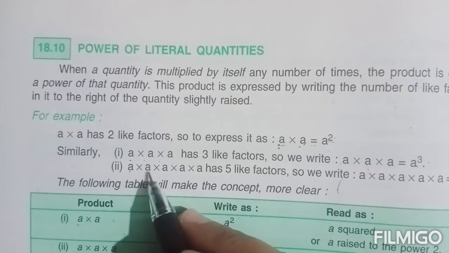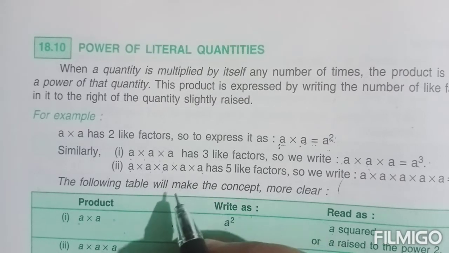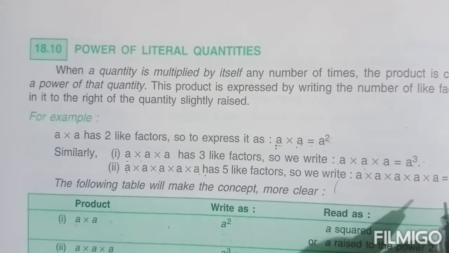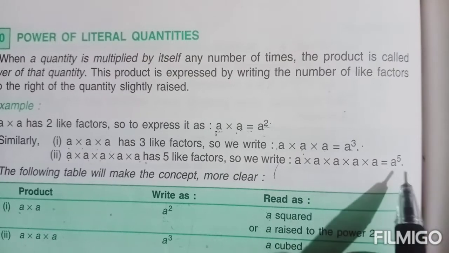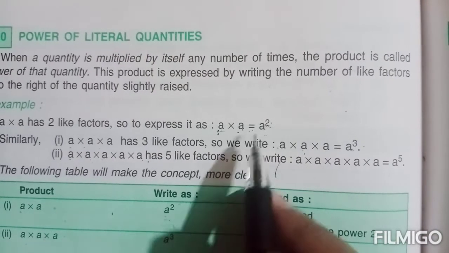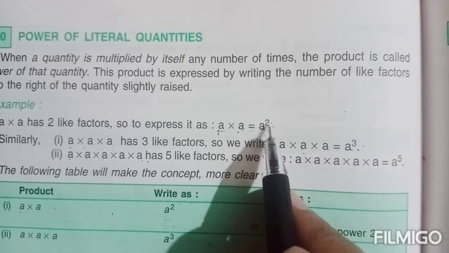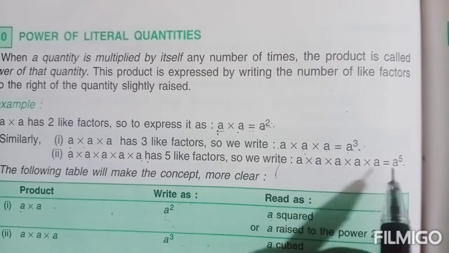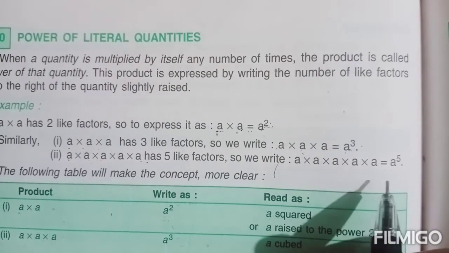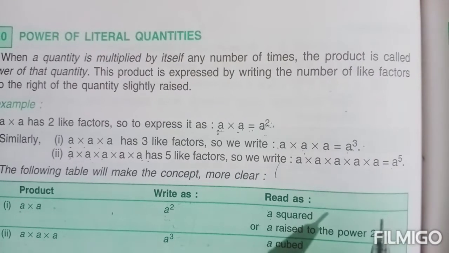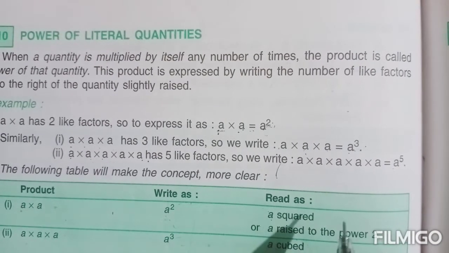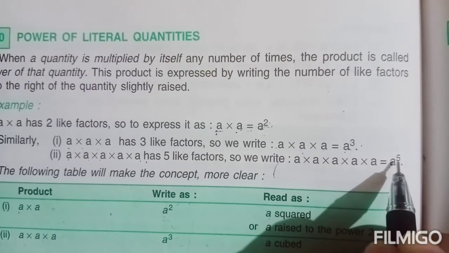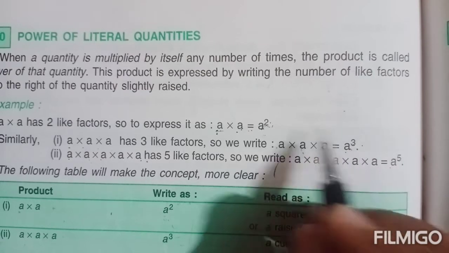Similarly, when A is multiplied by itself 5 times, how can we write this quantity? It is A raised to the power 5. A raised to the power 2 is called A squared, A raised to the power 3 is called A cubed. For the remaining ones we just say A raised to the power 5, A raised to the power 6, A raised to the power 7, etc. Which number it is raised to, this is called the power.